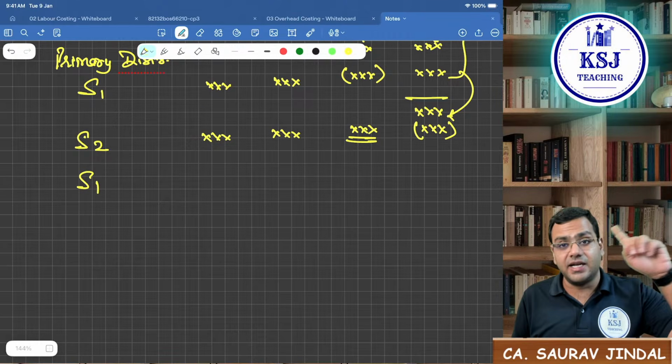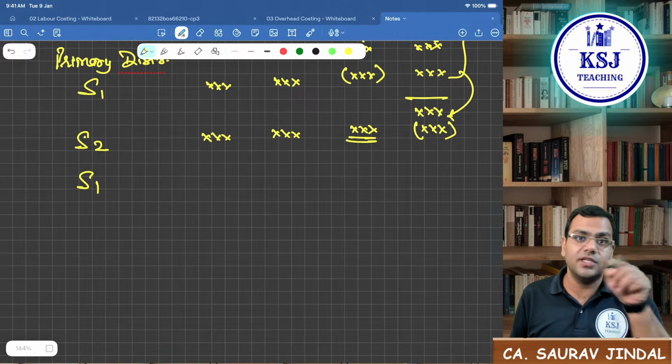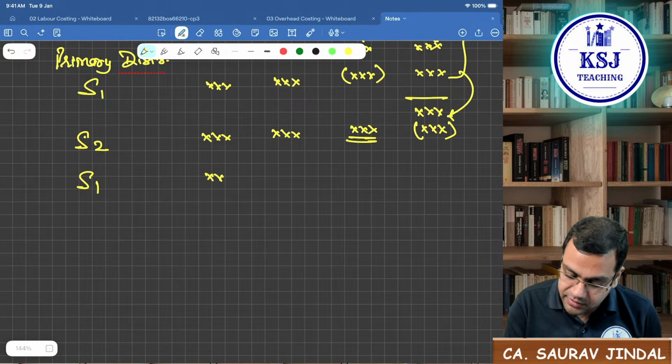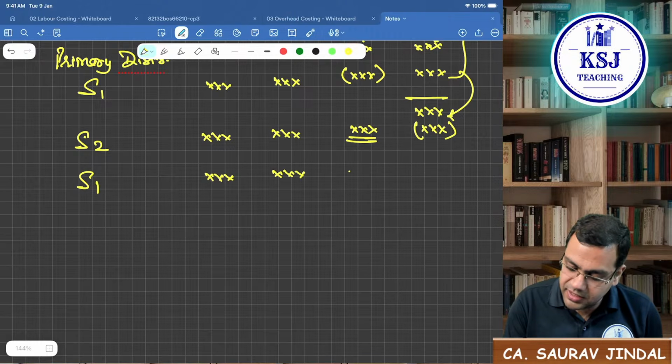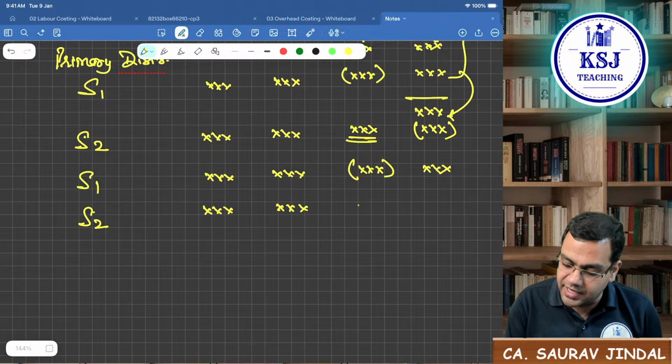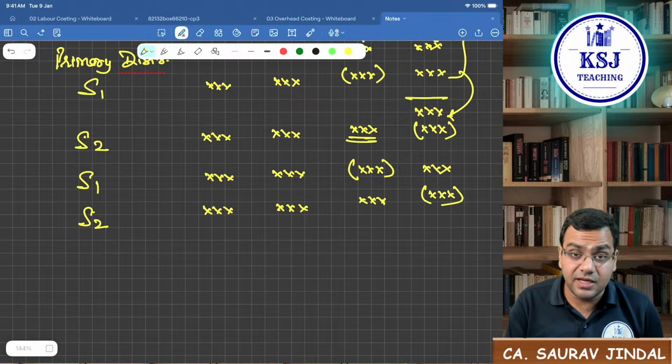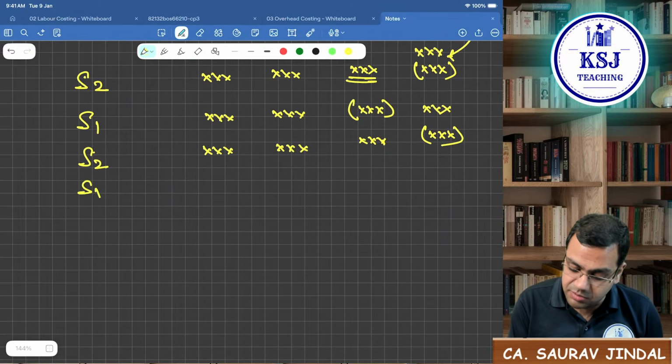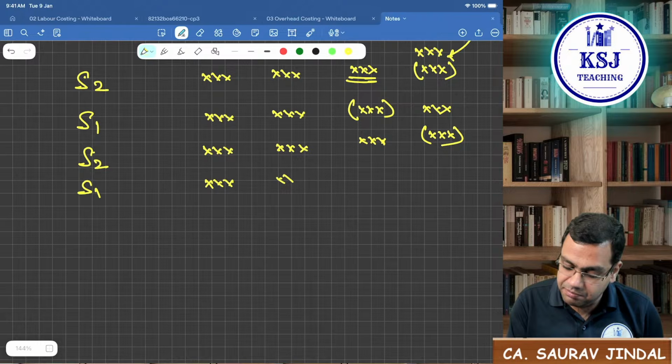Again, that is why it is called repeated distribution. You will keep on distributing. Now again there will be certain cost with S2. Now again you will distribute S2, that is between P1, P2 and S1. Now again here it will be 0. Now again there is a cost in S1. Again you will distribute S1 between P1, P2 and S2.